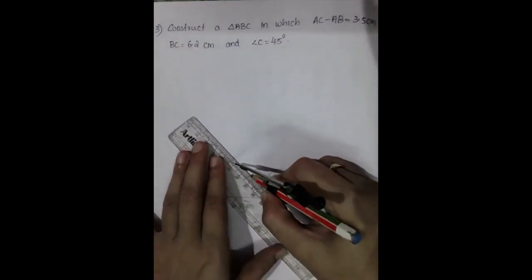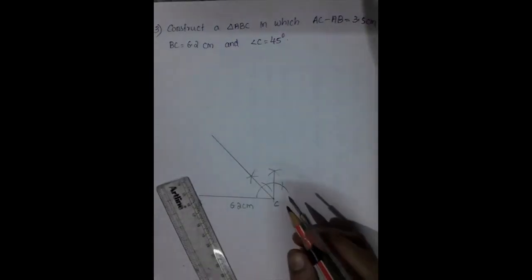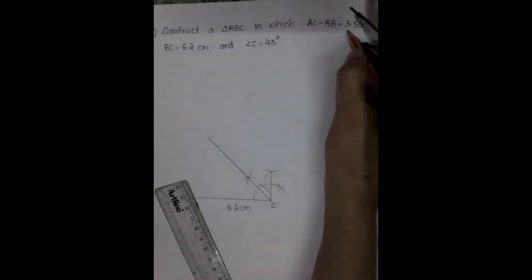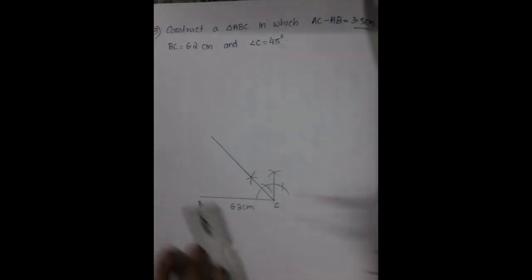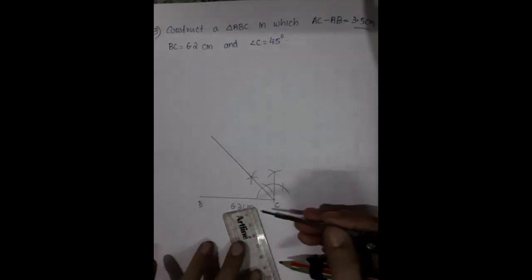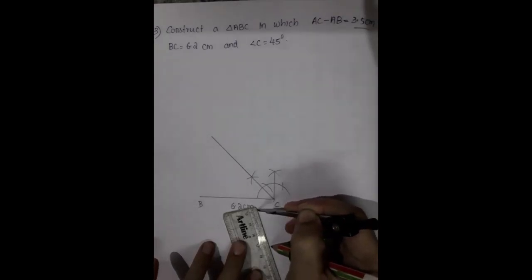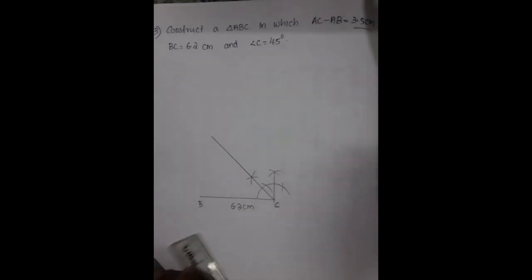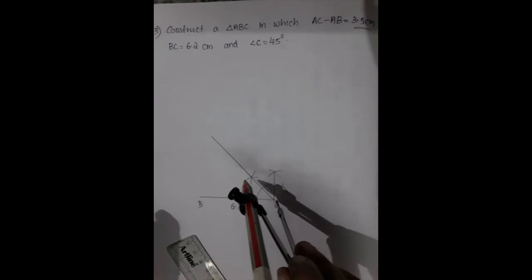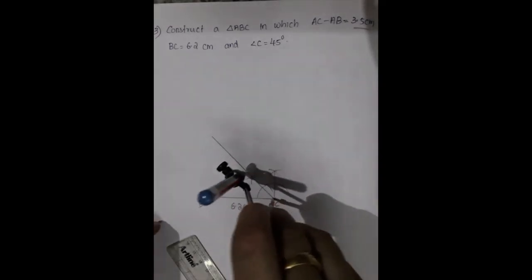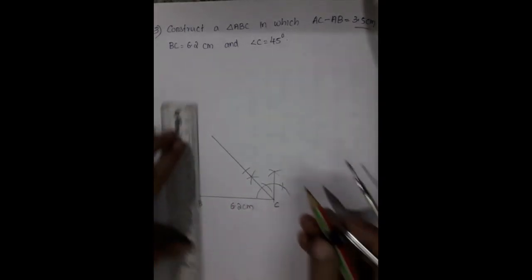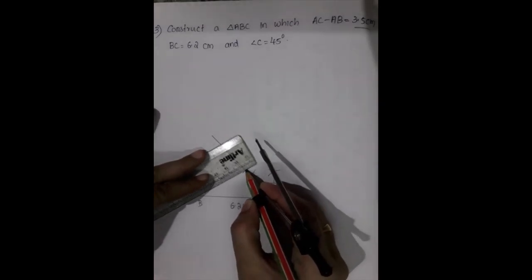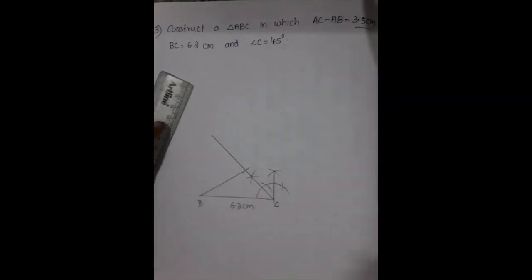Okay, and extending that line, we need 3.5. So take the compass 3.5. So 1, 2, 3, 3.5. Okay, so you have to cut here, and join this and B. Clear?